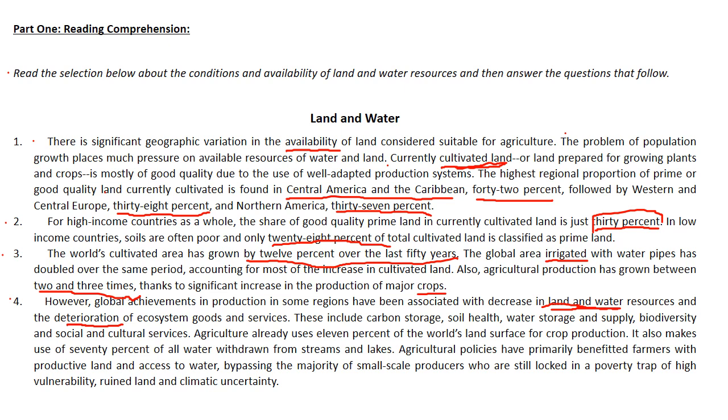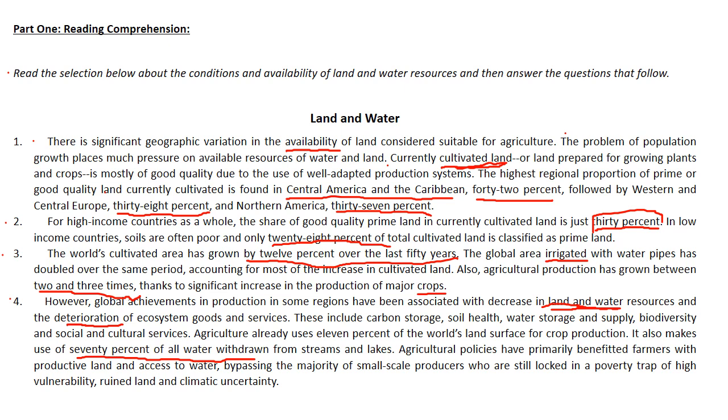These include carbon storage, soil health, water storage and supply, biodiversity, and social and cultural services. Agriculture already uses 11% of the world's land surface for crop production. It also makes use of 70% of all the water. You see how much water is needed for agriculture, withdrawn from streams and lakes.